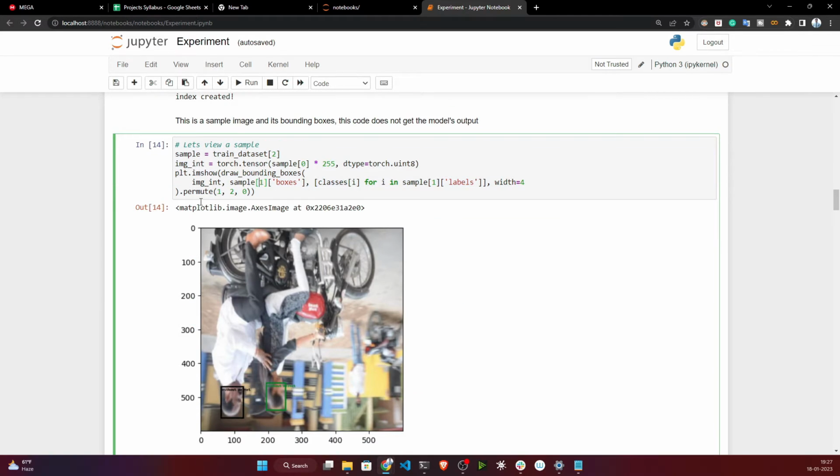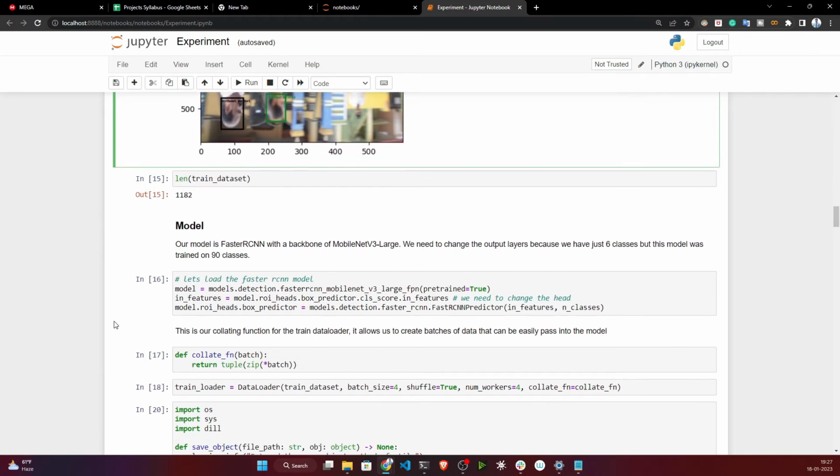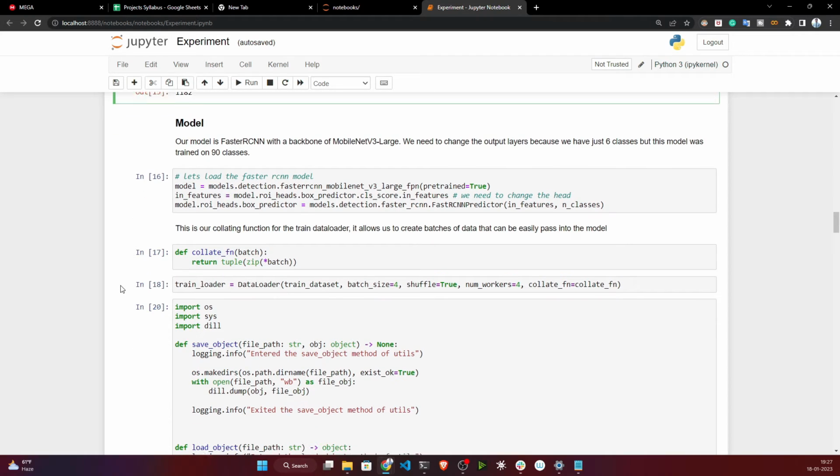Now here I'm visualizing some of the images. These images will look like that. And this is the number of training examples you have.